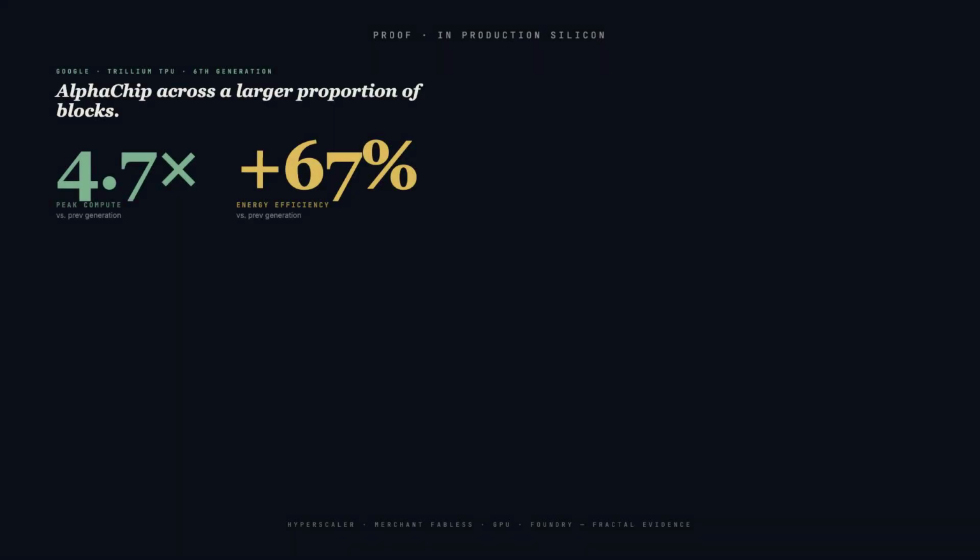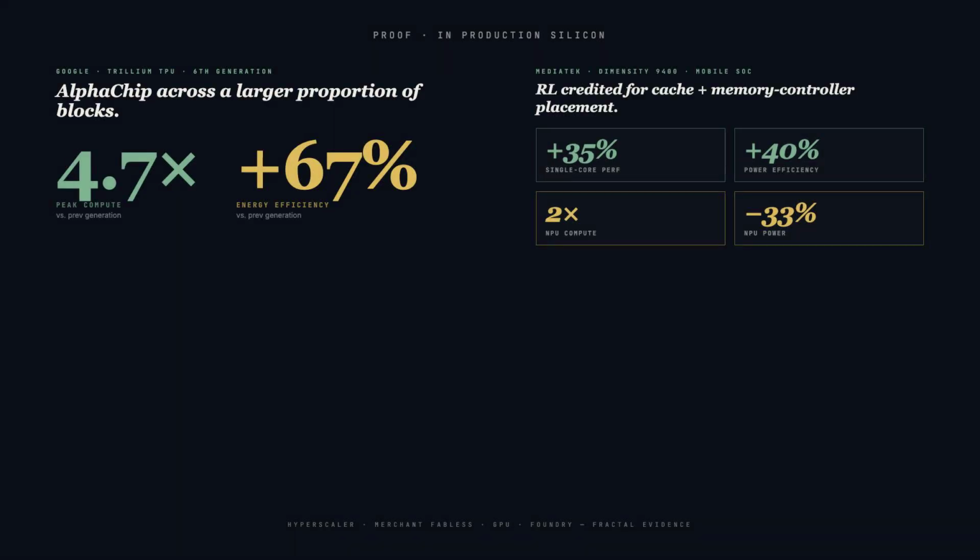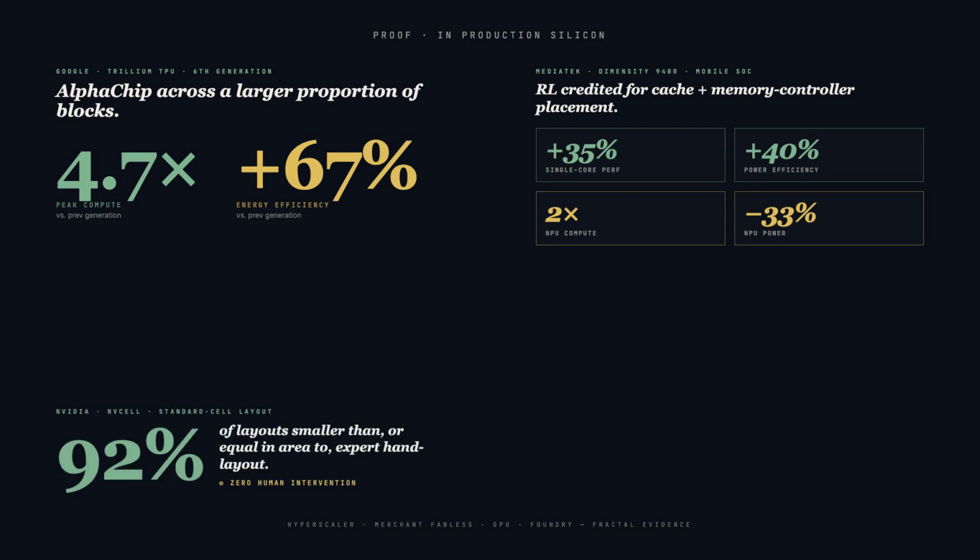The proof is in production silicon. Google's 6th-generation Trillium TPU used AlphaChip across a larger proportion of its blocks. The result was a 4.7 times increase in peak compute performance and a 67% improvement in energy efficiency over the previous generation. MediaTek validates the approach outside the hyperscaler bubble.